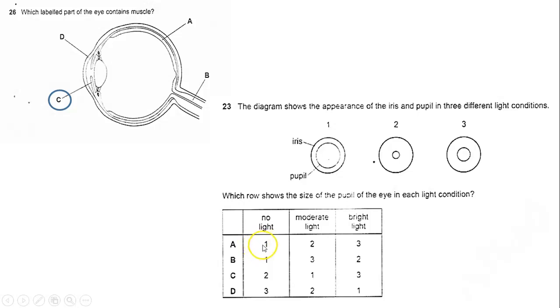So no light is 1. So I'm looking at A and B. Now let's take a look between those two. 2 is definitely much narrower than 3. So this means that this must be the bright light and this must be the moderate light. So the choice is B. Okay?